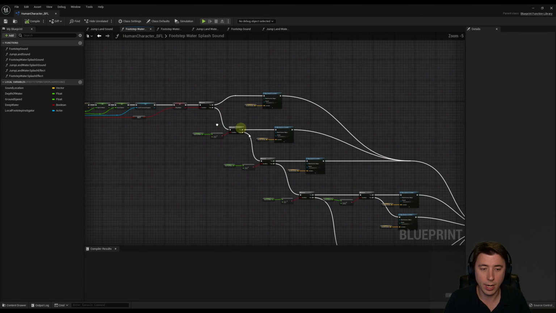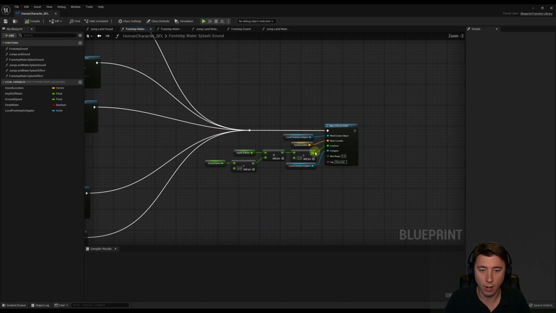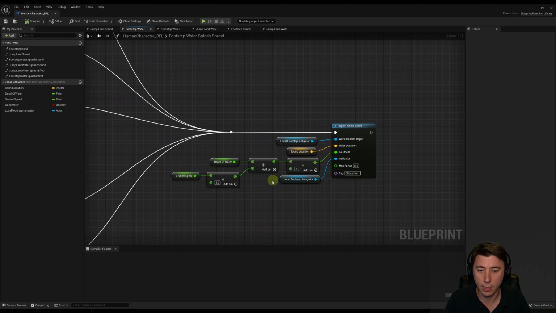But then on the right-hand side, every single path here feeds into this report noise event. Basically, to generate the noise event, I'm getting our ground speed and our depth of water. I'm assuming that if the water is deeper, it's going to be louder, and also if the character is moving faster, it's going to be louder. So our ground speed, typically at 500, would be about 125 when divided by 4.